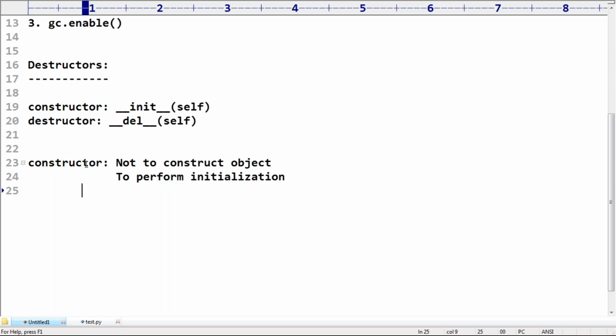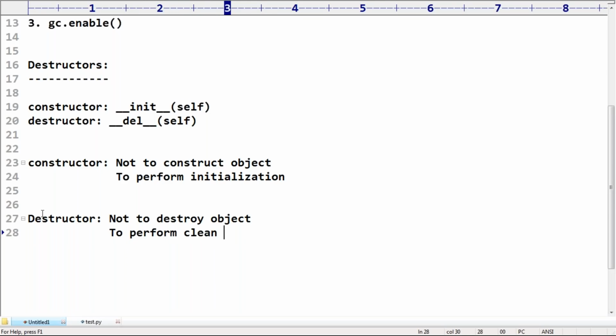Similarly, the purpose of a destructor is the most misunderstood point for most people. Sir, the main purpose of a destructor is to destroy the object? No, not to destroy the object. Not to destroy the object, sir, but to perform cleanup activities like resource deallocation activities.